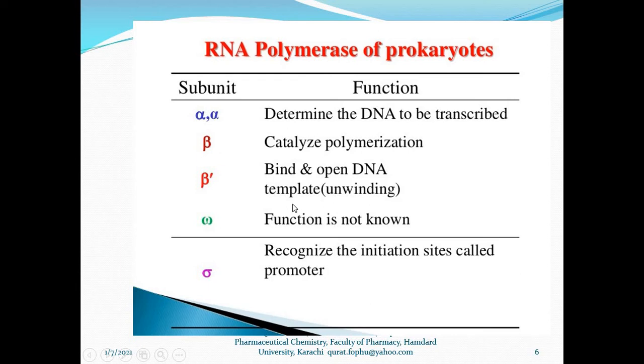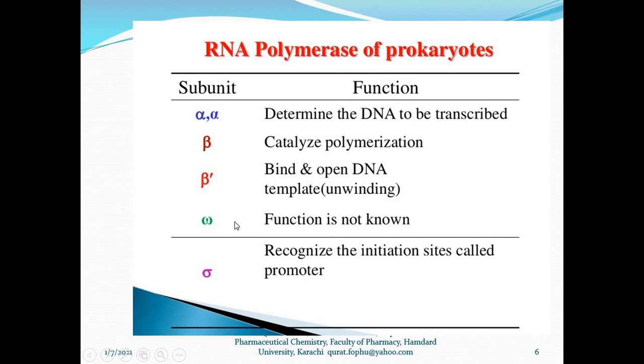Then the RNA polymerase can easily access the Pribnow box and start transcription. Of all these subunits, scientists still do not know the function of the omega subunit.